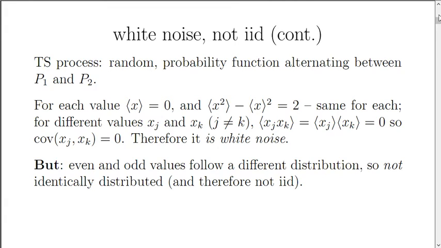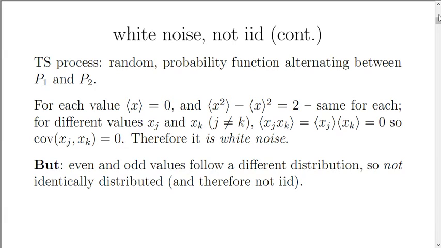But for different values, xj and xk, where j is not equal to k, the expected value of xj times xk is going to be 0. So the covariance of the two values is going to be 0. Therefore, it is white noise. The mean and variance is the same for every value, and the covariance between different values is 0. That's the definition of white noise.